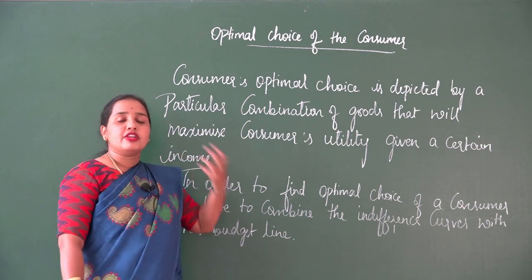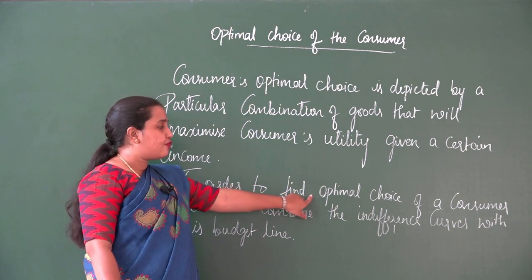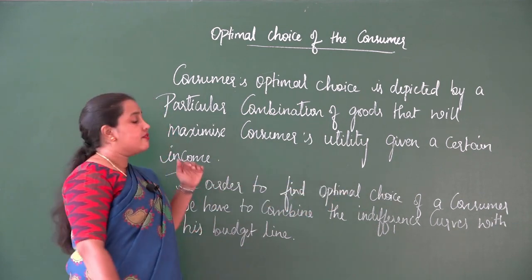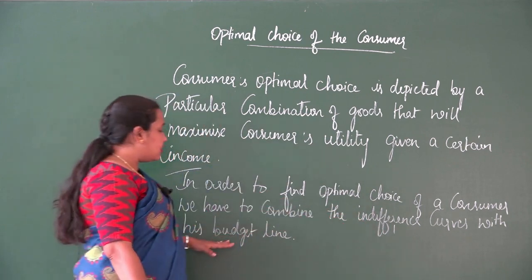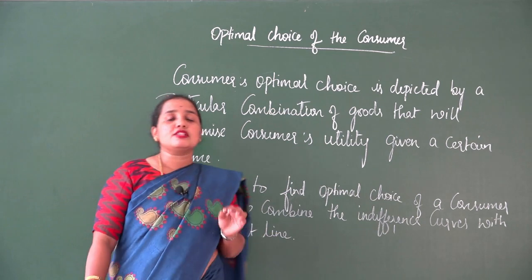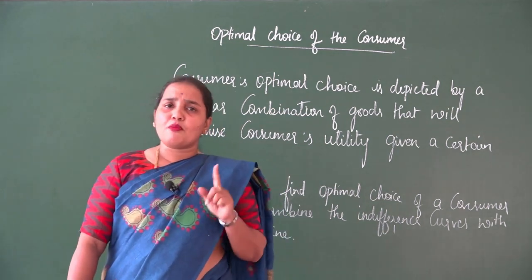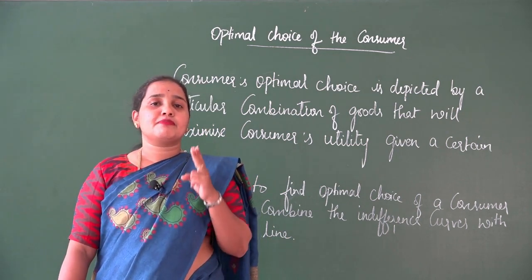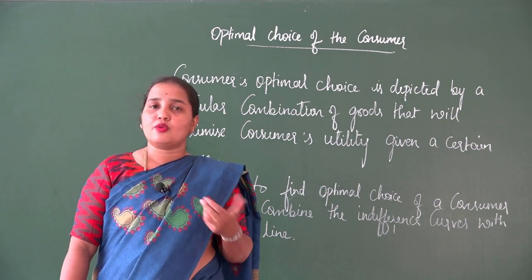When we are interested to know how to derive or find the optimal choice of a consumer, what do we have to do? We have to combine the indifference curves with the budget line. This we shall understand diagrammatically, but to attain optimal choice, we have to know that two conditions must be satisfied. So, what are those conditions? We shall now take up.